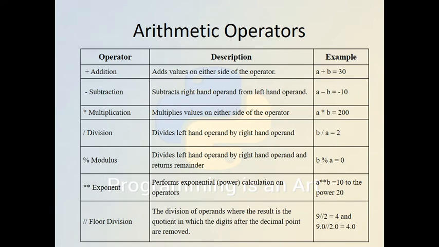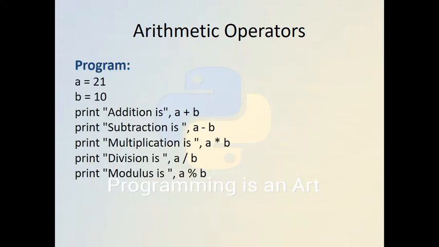So we will start with arithmetic operators. We already know the addition, subtraction, multiplication, division, modulus, and the power, also called the exponent, and one more arithmetic operator is the floor division. These are very general operators, and we generally use them in all programming. These are the examples of arithmetic operators in Python.